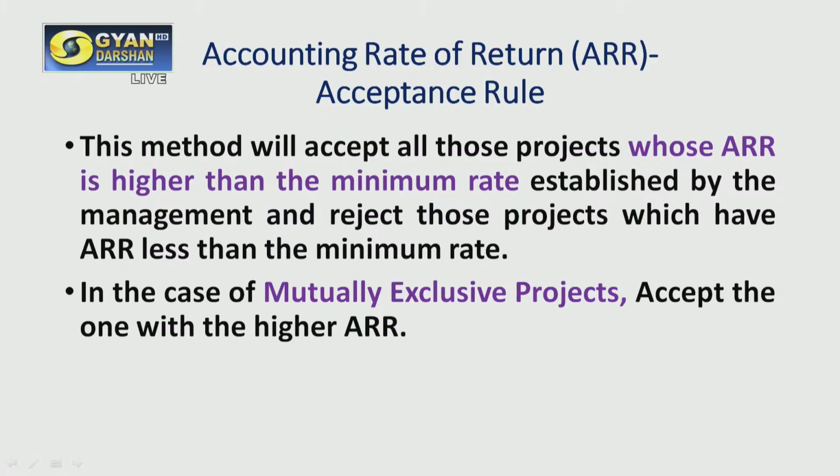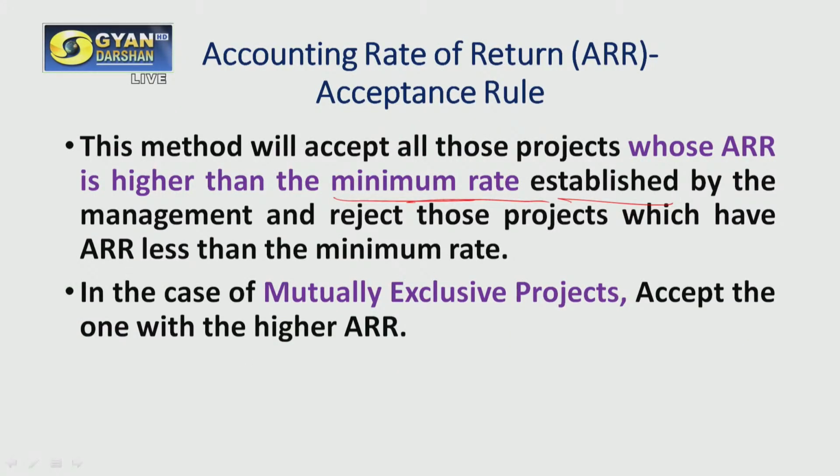But before reaching the practical example, let us see its acceptance rule as well. This method will accept all those projects whose ARR is higher than the minimum rate. Minimum rate is a rate which is established by the management. There is some standard value which is defined by the management. If we are getting a rate of return more than the predefined rate of the management, we are going to accept the project. But in case we are not able to meet those standards, we are going to reject the project.